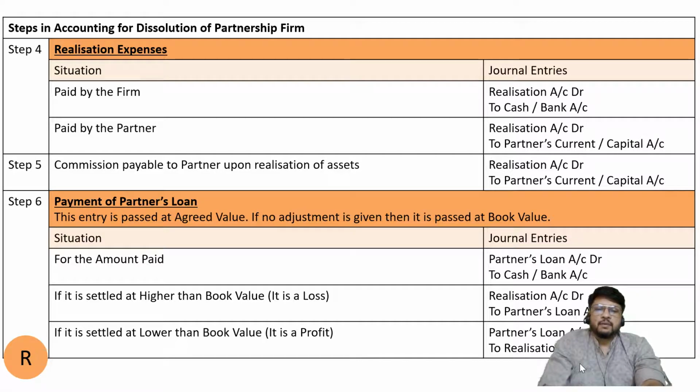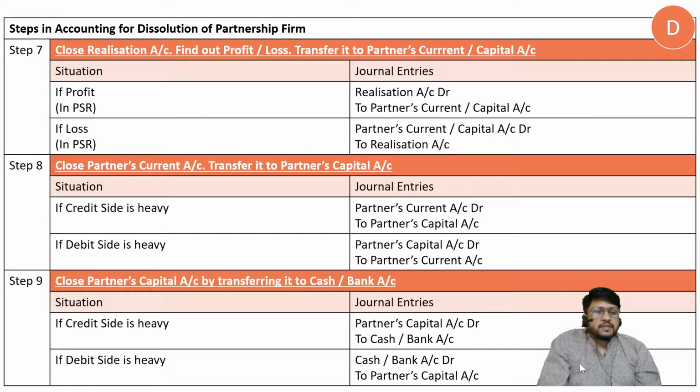Okay, so let me now consider the next situation. Now we are in the third stage. The third stage is called the distribution stage. This is the last stage of dissolution. First was transfer, second was realization, third is distribution. In this distribution stage, we are going to consider steps number 7, 8 and 9. Step number 7: close the realization account, find out profit or loss, and transfer it to partner's current account or capital account.